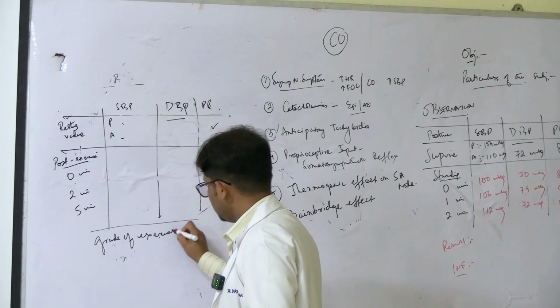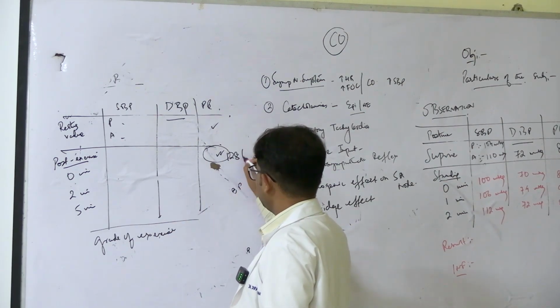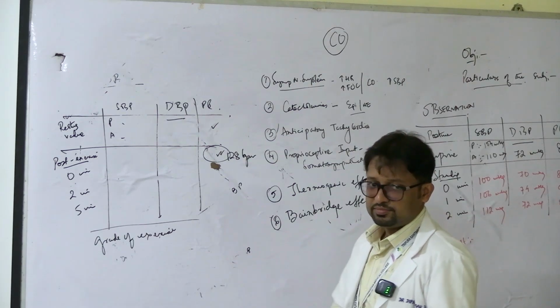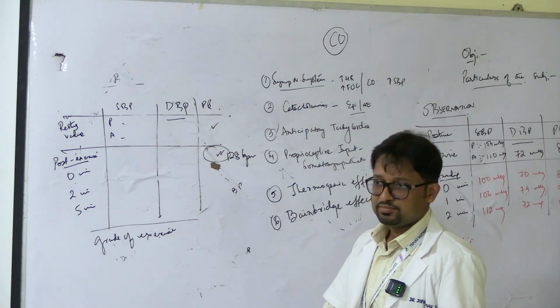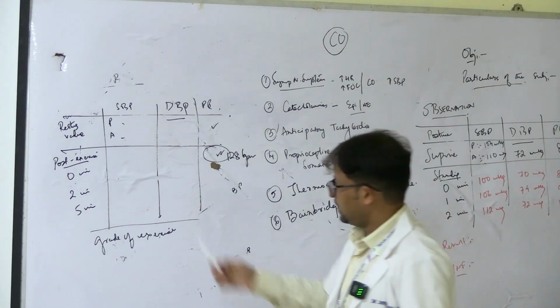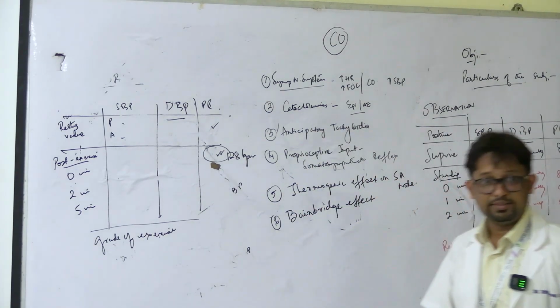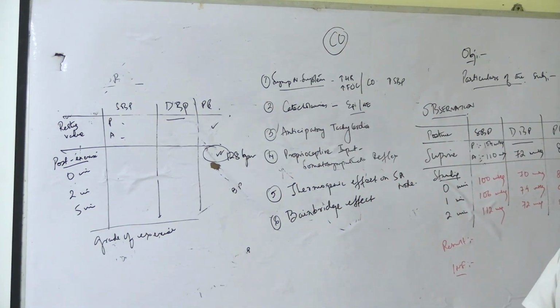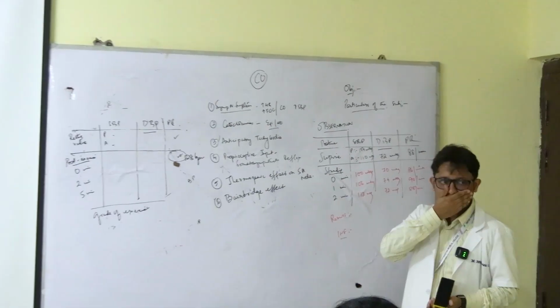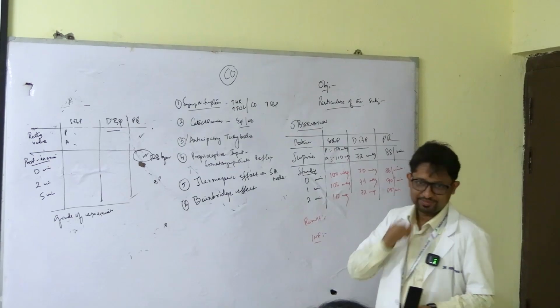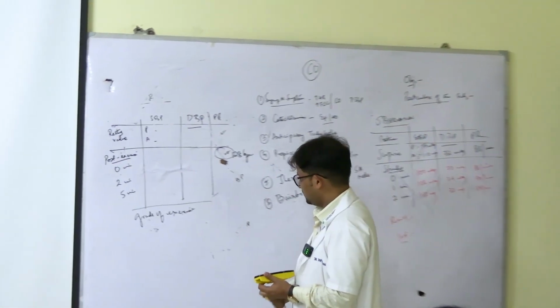So suppose pulse rate after exercise is 128 beats per minute. What is the grade? 0 minute में just after exercise it is 128 beats per minute. So what is the grade? Moderate. Severe. Good. Right?